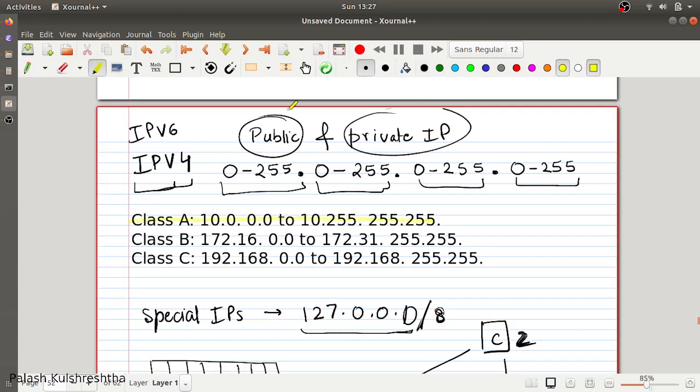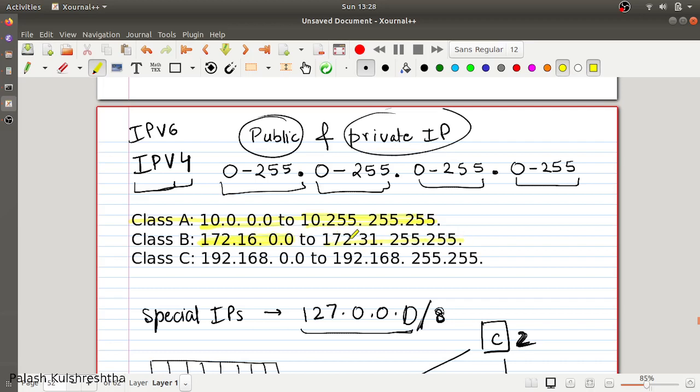One of the IP address ranges is this. Another is 10.0.0.0 to 10.255.255.255. So any IP address starting with 10 is a private IP address, and there cannot be any public entity, or you cannot reach any IP address outside your subnet. A subnet is basically a sub part of the network, or part of your network. So you cannot reach any IP address outside your network with the IP either 10.0.0.0 or 172.16.0.0